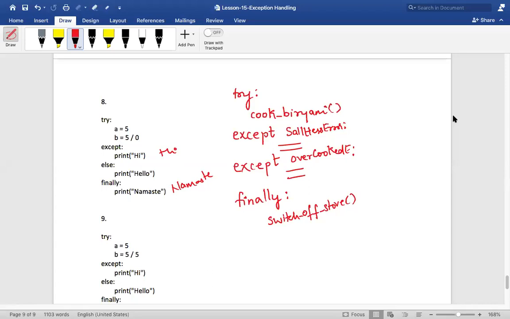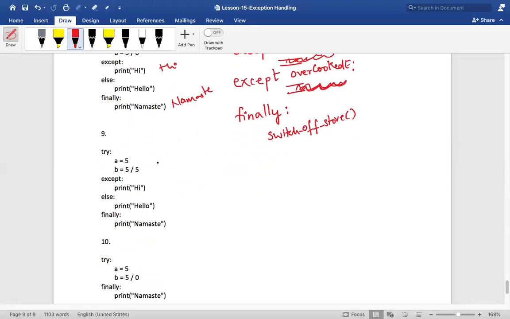Then why specify the exact exception, where I can just specify except? Now, except will accept all kinds of exceptions, right? Suppose I might receive a value error, I might receive an index error. For each and every error, I have to take care of different things, right? If it is a saltless error, I'll get to know, I'll have to add salt. If it is overcooked, nothing can be done. With specific exceptions, you get to know what kind of error has occurred and how to handle it, and what extra thing can be done to handle such an exception. Are you understanding it?